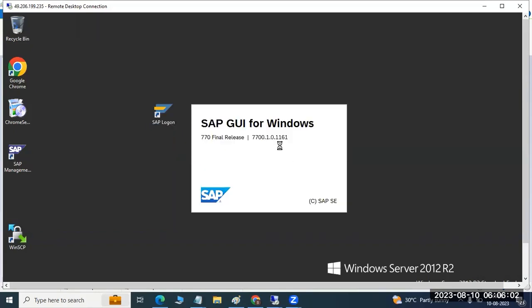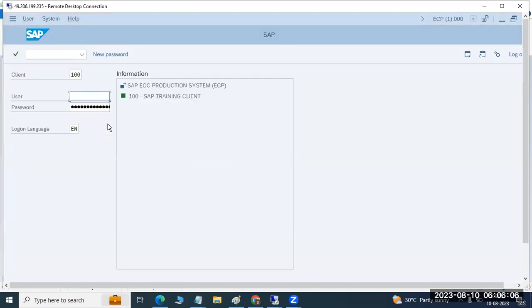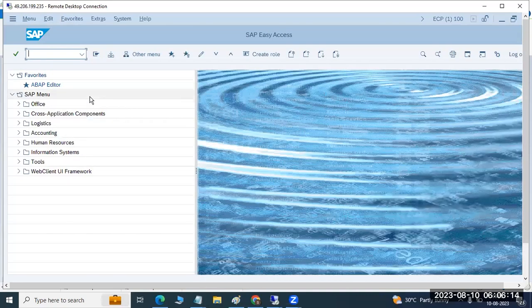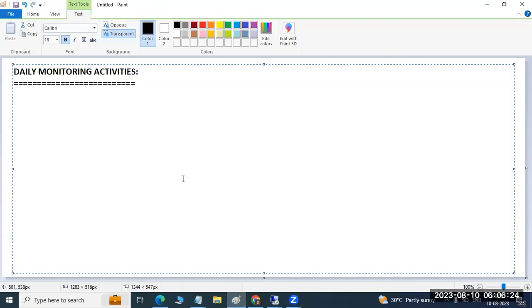There are monitoring checks which you have to perform. So first of all, log into your production system, then check in SM51 whether there are any active application servers. The first transaction code is SM51, active application servers.